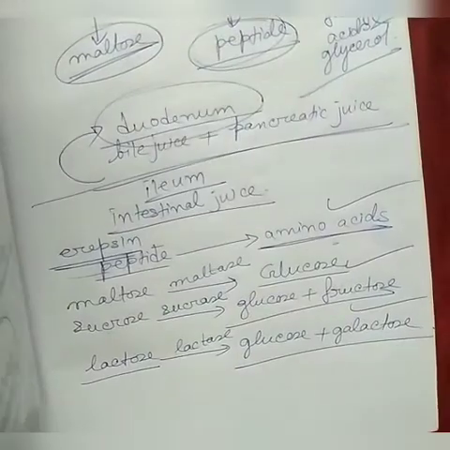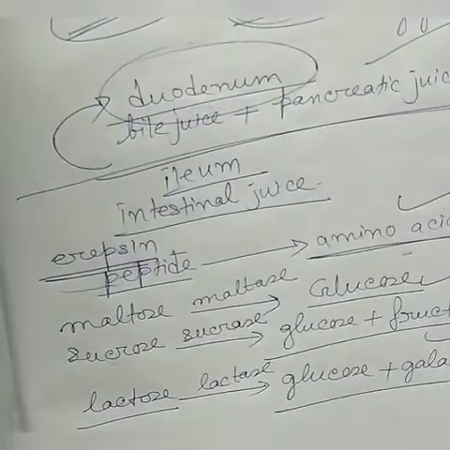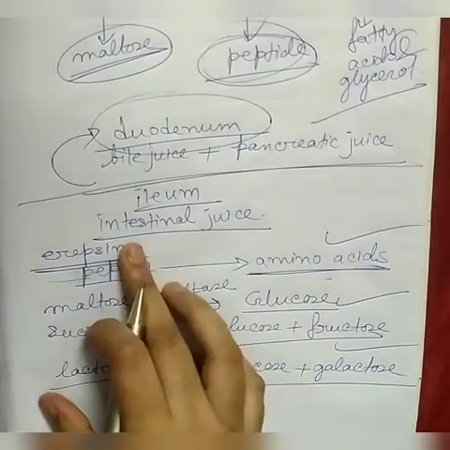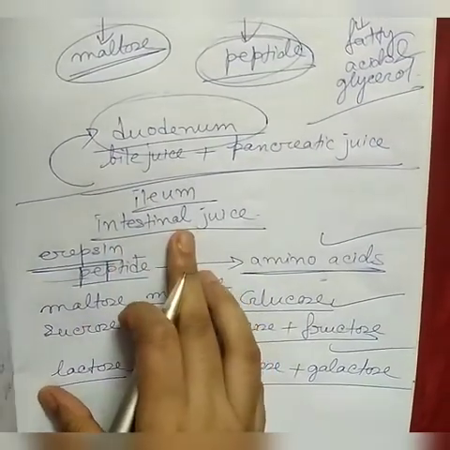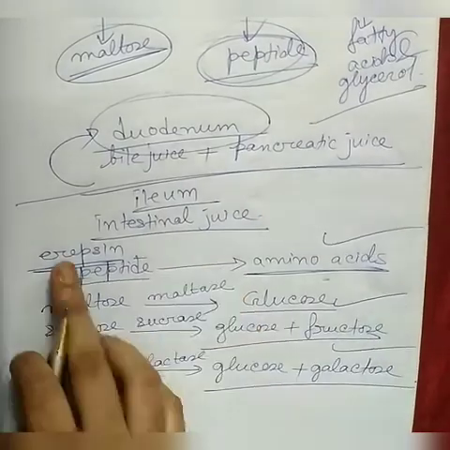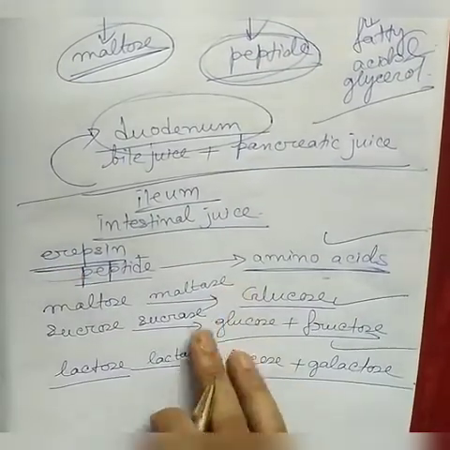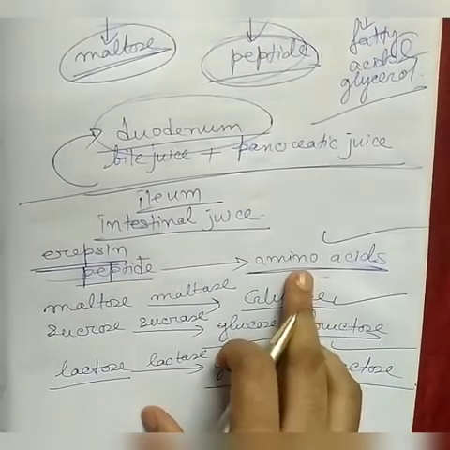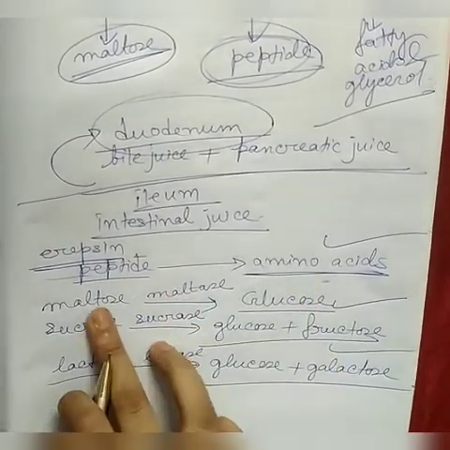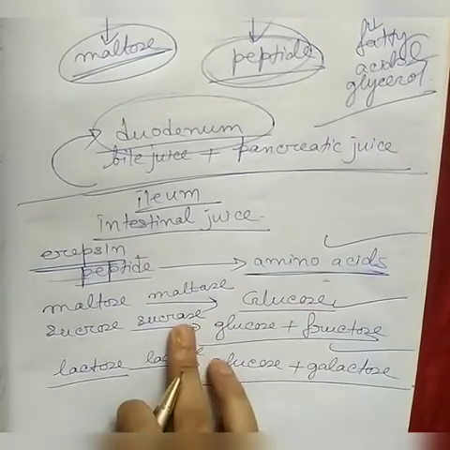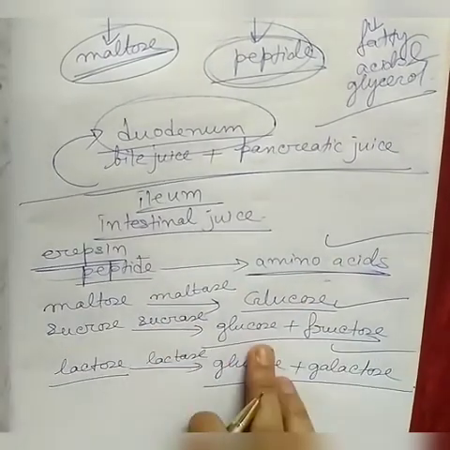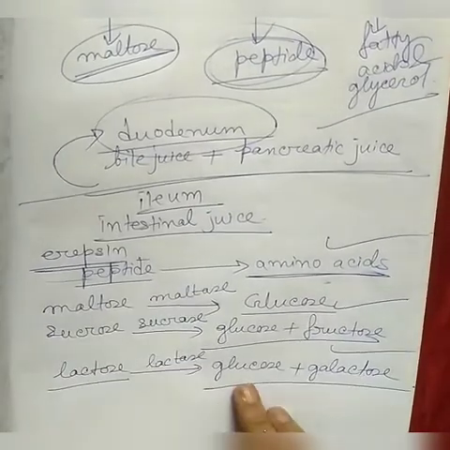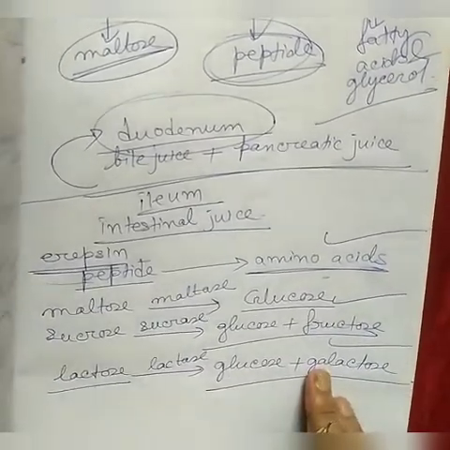So this is about the digestion in ileum, where you can see the ileum, there is intestinal juice which contains the enzyme erepsin, maltase, sucrase, lactase. Erepsin acts on peptide, forms amino acid. Maltase acts on maltose, forms glucose. Sucrase acts on sucrose, forms glucose and fructose. And lactase acts on lactose and forms glucose and galactose.